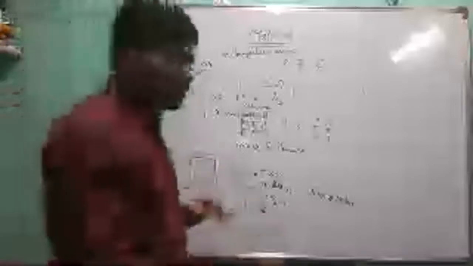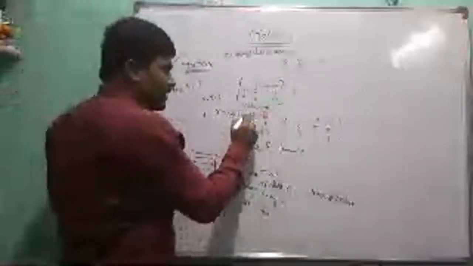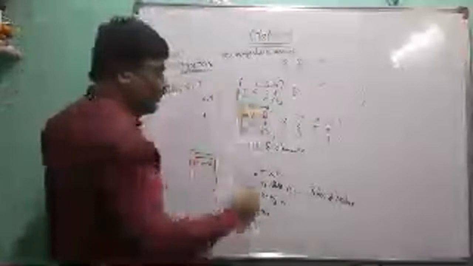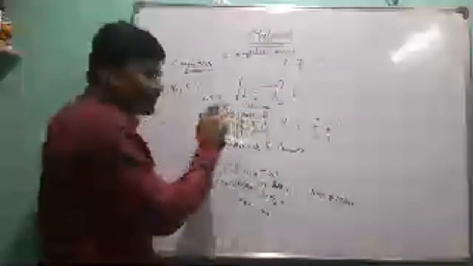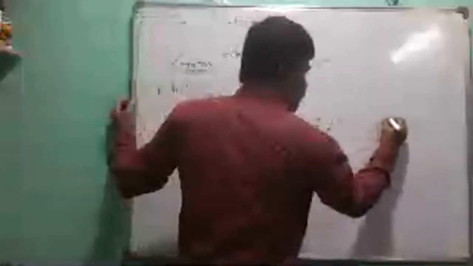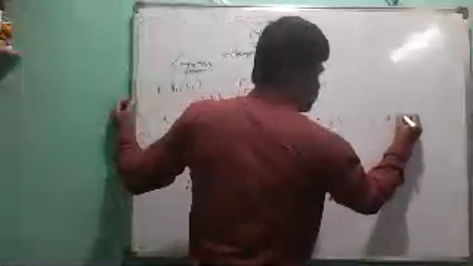And also we observe in this matrix each element. Here we take the element 1. Now 1 is in the first row.